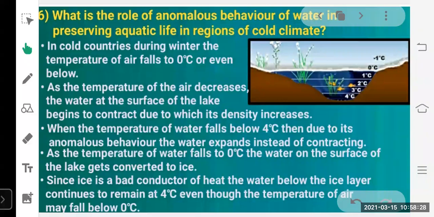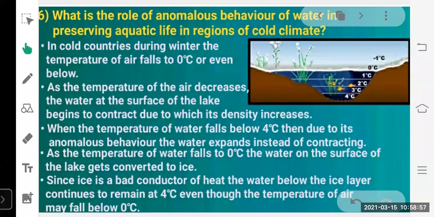Basically in lakes or rivers, because below 0 degrees Celsius the water changes into ice. So how is life possible inside that lake or water? Because you know that life is also present inside the water. Lots of different kinds of fishes and plants live inside the water. Then how is it possible for them to live inside that water if the water gets converted into ice? The anomalous behavior of water is responsible for their survival.